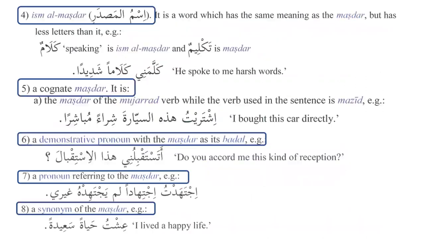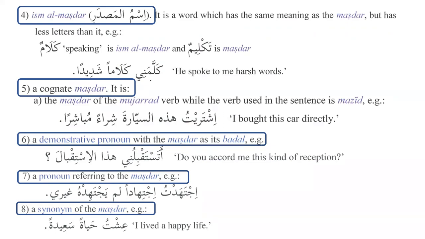And then we have ismal masdar, something very interesting that we have learned today. For example, when we say kallamani kalaman shadidan, he spoke to me harsh words. So this is ismal masdar, where it has been used instead of takliman. So instead of saying kallamani takliman, what do we say?